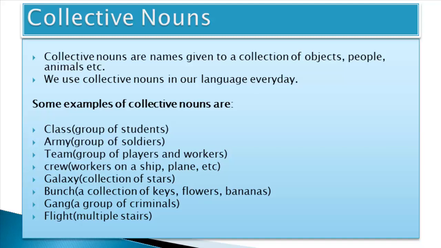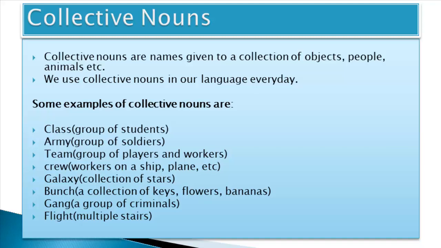The next kind is the collective noun. Collective noun is a really interesting topic because here we are talking about a collection or a group of things, people, places. Collective nouns are names given to a collection of objects, people, animals, etc. We use collective nouns in our language every day. Everyone says class. So what is a class? It's a group of students, right?